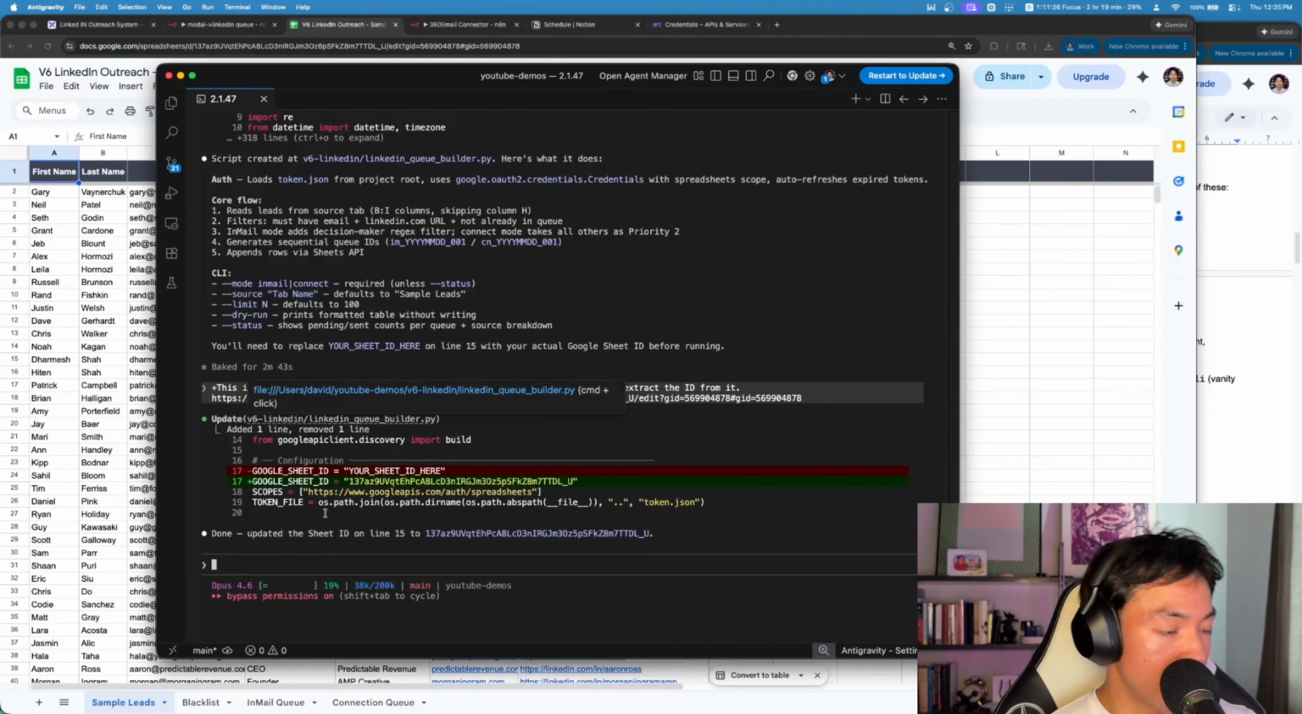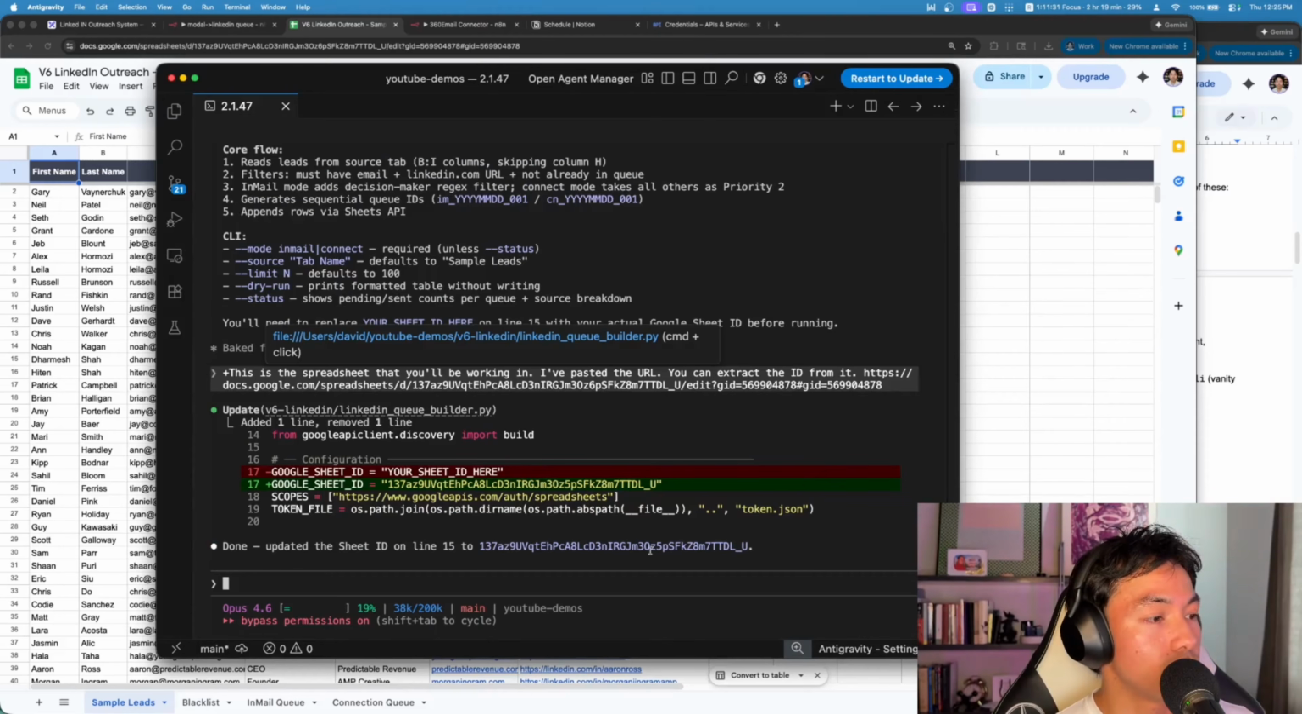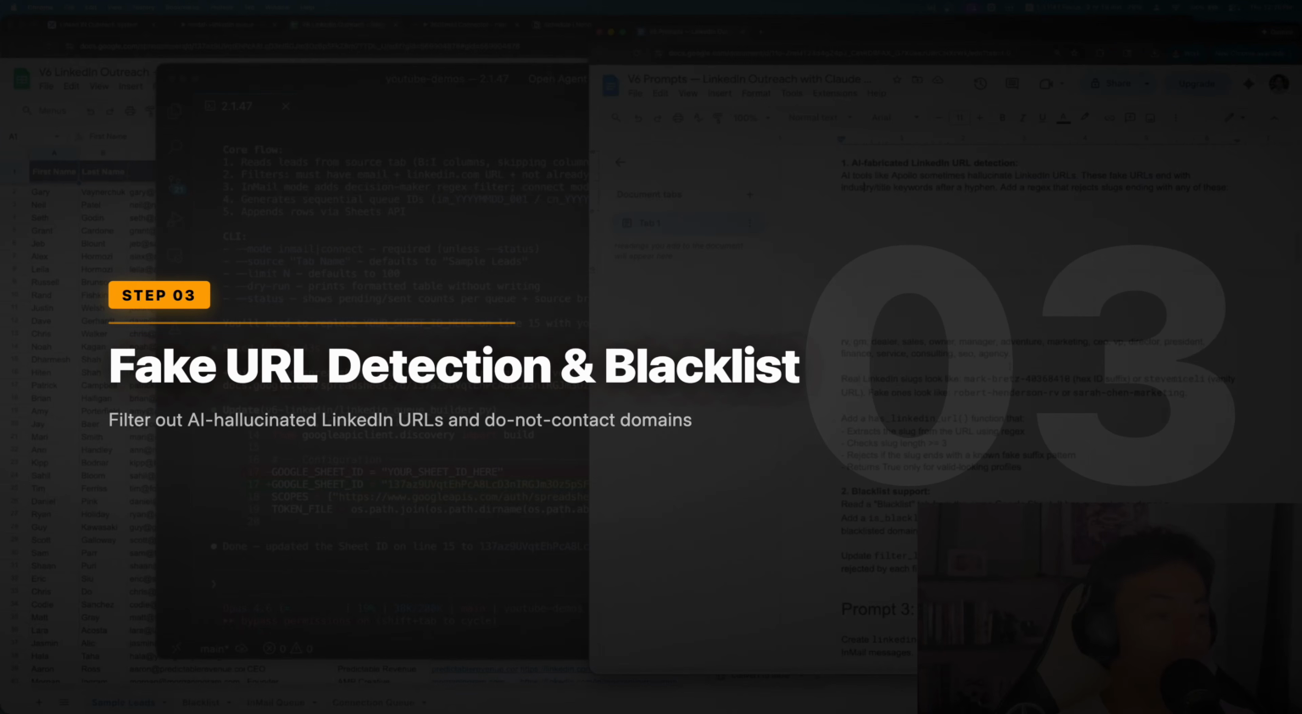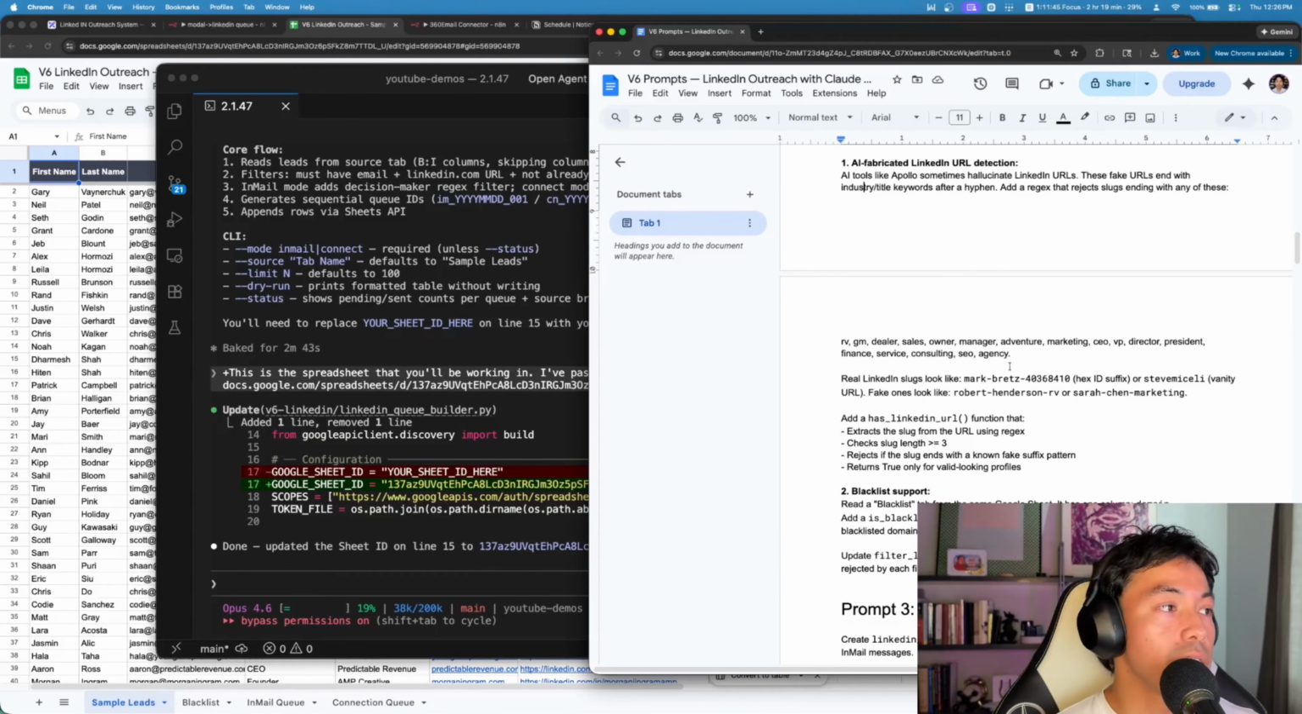So it's updated the sheet ID. Let me zoom in a bit more. Cool. So sheet ID is on line 15 now. So now it knows what spreadsheet this script is going to be running in if we ever run this. The next step is we're going to add a couple of filters to this script, because some of these AI aggregators like Apollo, sometimes these LinkedIn URLs are invalid. And so even LinkUp will hallucinate when generating a URL.